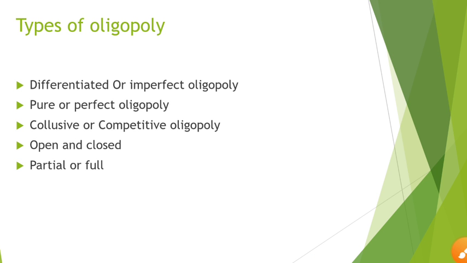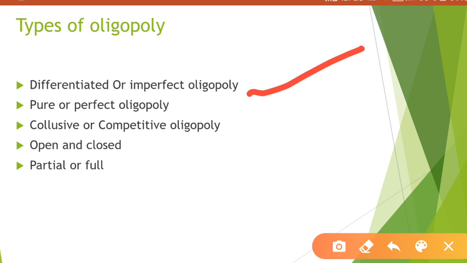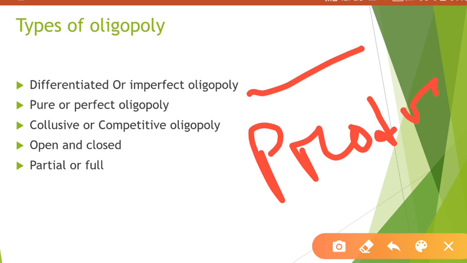Now let us see some types of oligopoly, okay? The first one is differentiated and imperfect oligopoly. The oligopoly which sells different products, their products are different. We call it an imperfect oligopoly.